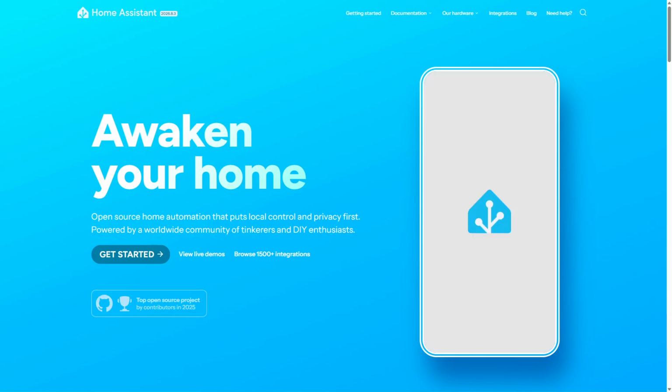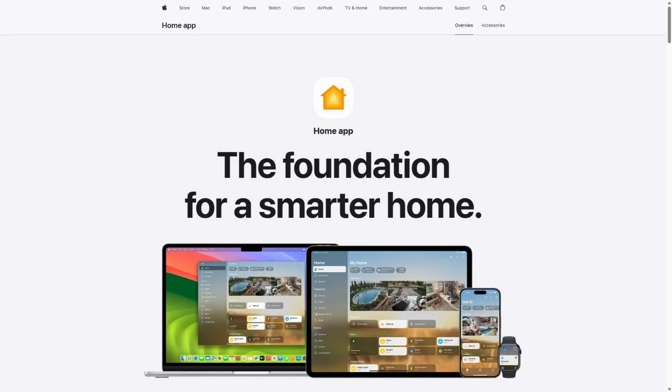Choose Home Assistant if you want full control, extensive device support, and privacy-focused local automation tailored to advanced smart home setups. Apple Home is the best option for Apple users seeking a secure, easy-to-use smart home platform with reliable device compatibility and voice control. Both platforms offer strong benefits, so select the one that fits your lifestyle and tech preferences for a smarter home experience.